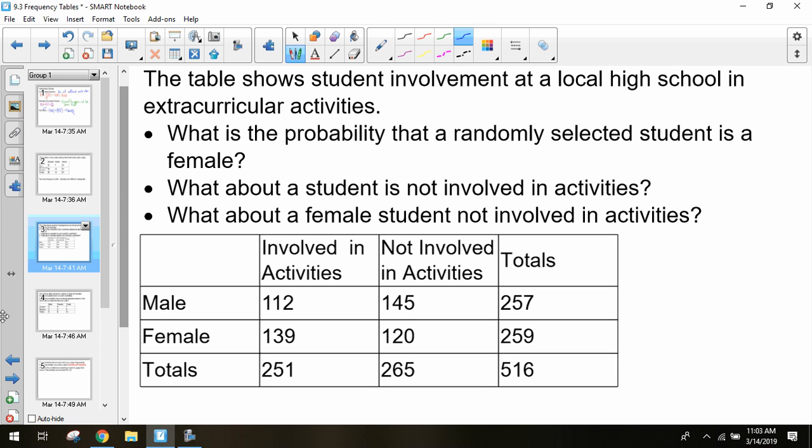Before I move on, quick caveat, I pulled all these charts and questions from the textbook and from state tests. So if you dislike the fact that I only have male and female up here and don't have any other genders, I pulled these from the state, so don't blame me, I stole these from someone else, okay?